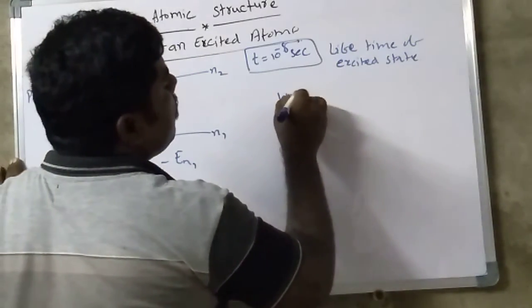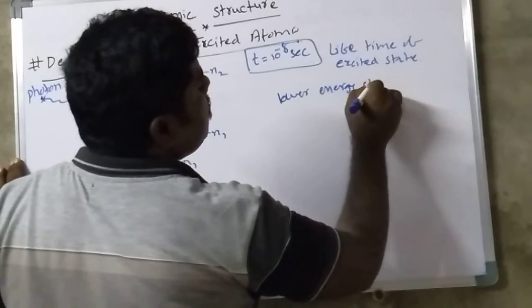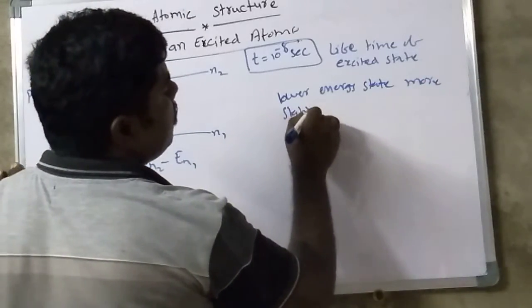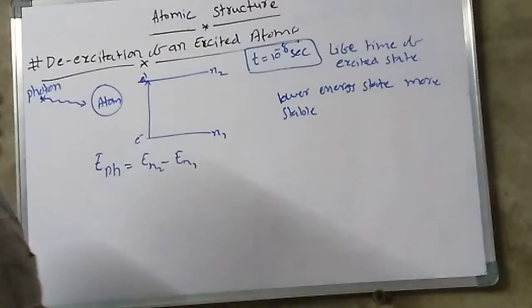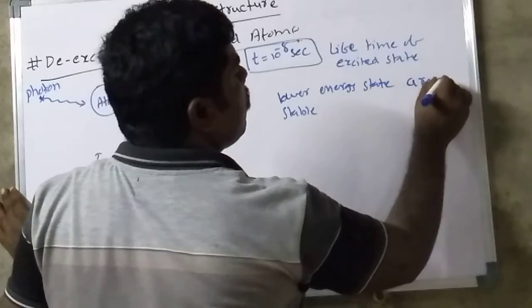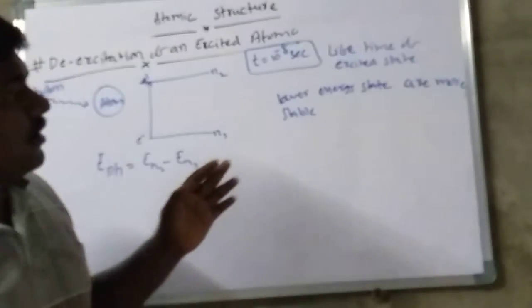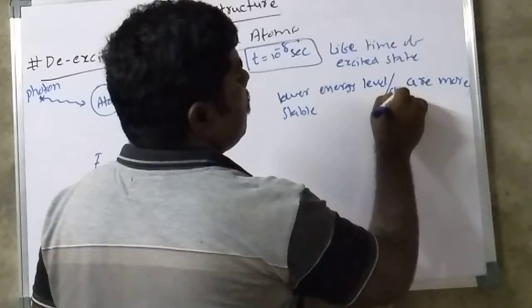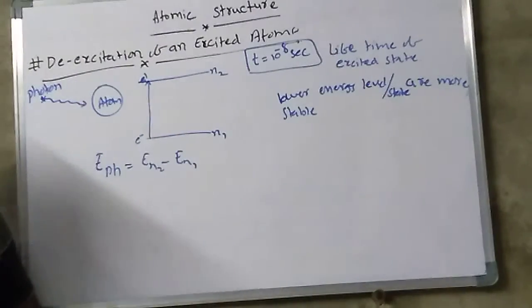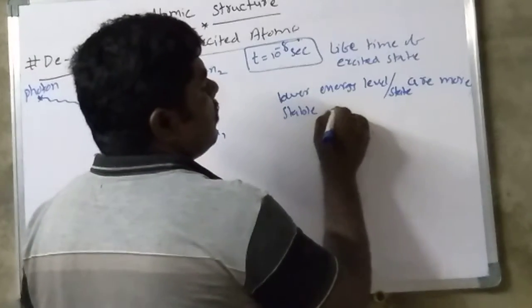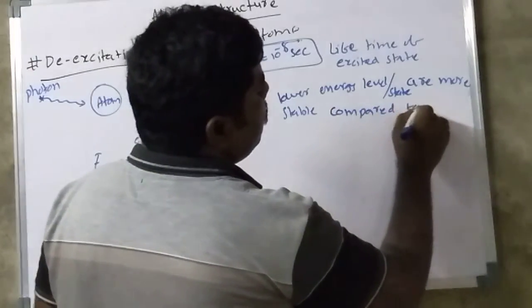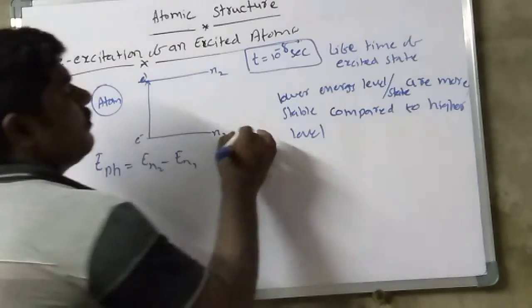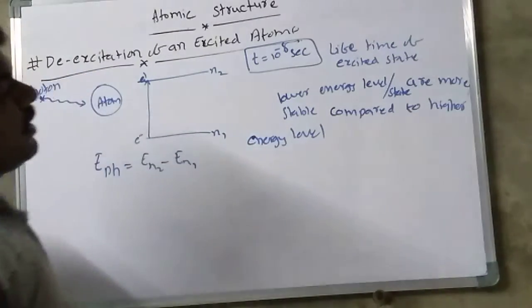The lower energy levels are more stable compared to higher energy levels.